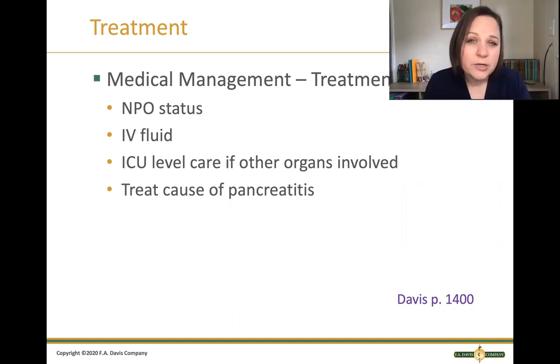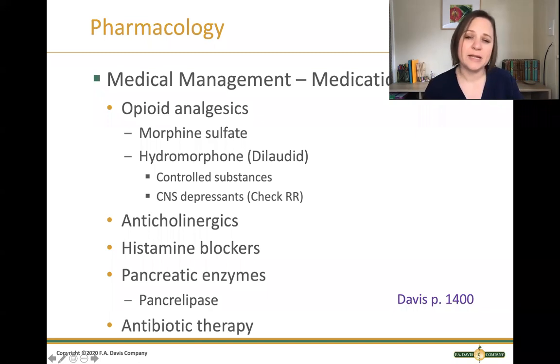And really what we're looking for is treating that underlying cause of the pancreatitis, like if there's a gallstone. And so if we can identify the cause and treat that, then hopefully we can reverse it. Now, there are a number of different medications that we can provide patients for acute pancreatitis. This is going to be found on page 1400 of your text in table 60.3.